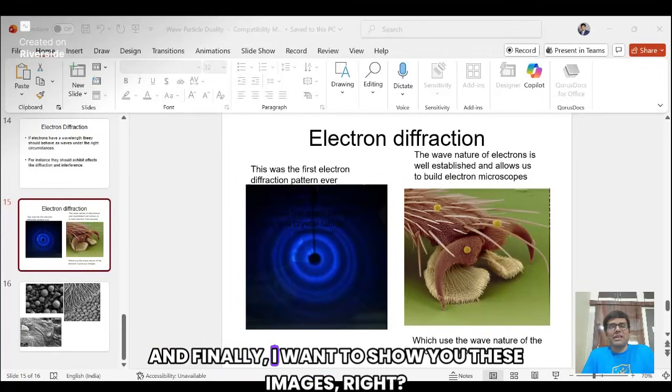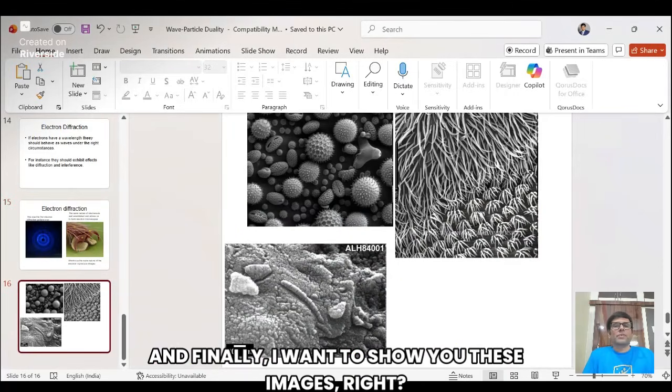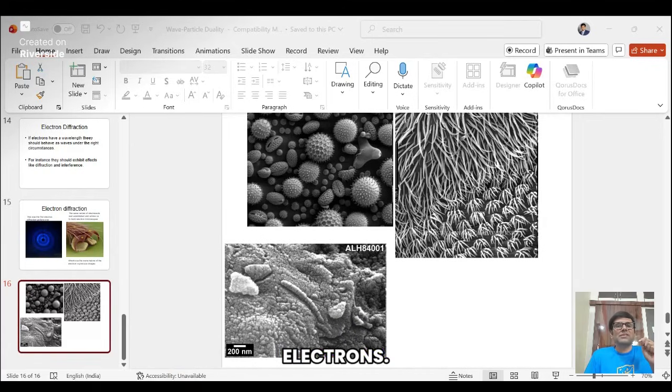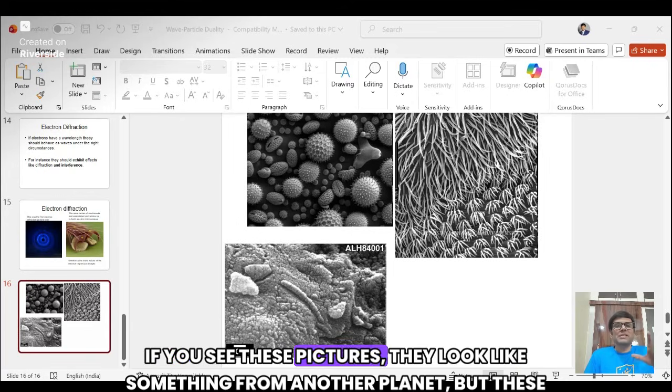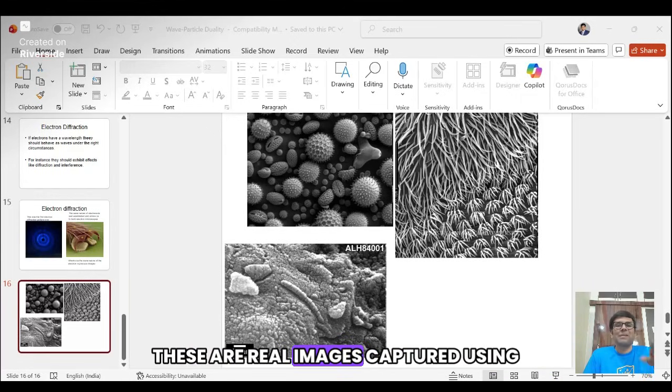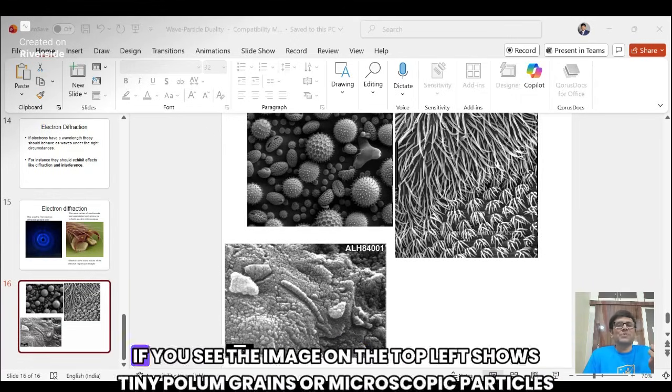And finally, I want to show you these images, right? They show the real power of electron diffraction and the wave nature of electrons. If you see these pictures, they look like something from another planet, but these are not artistic diagrams. These are real images captured using electron microscopes.